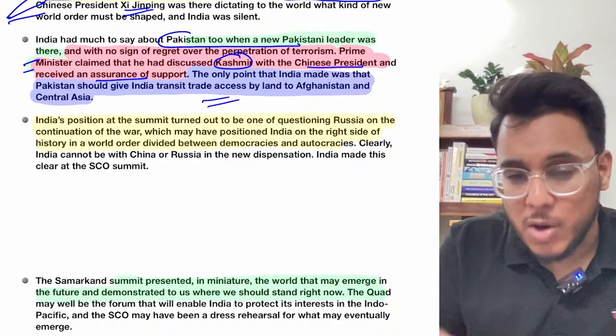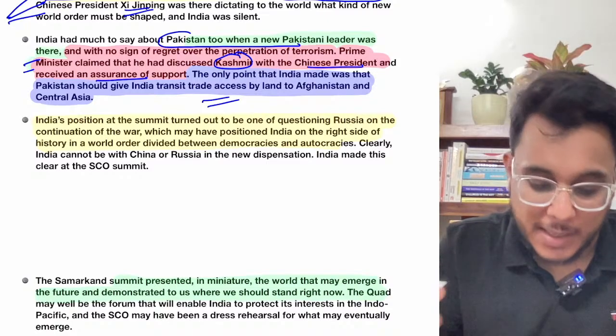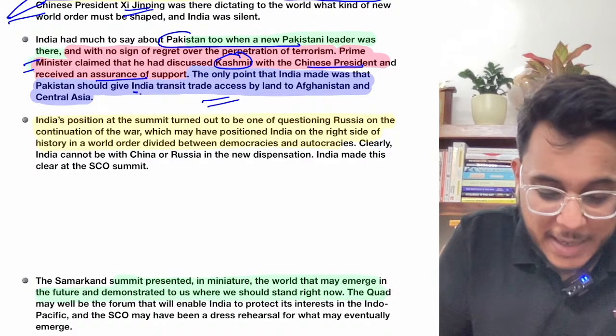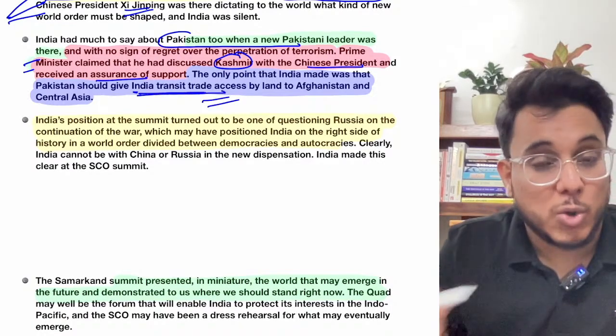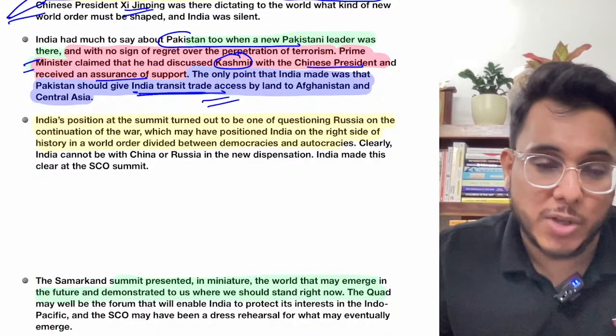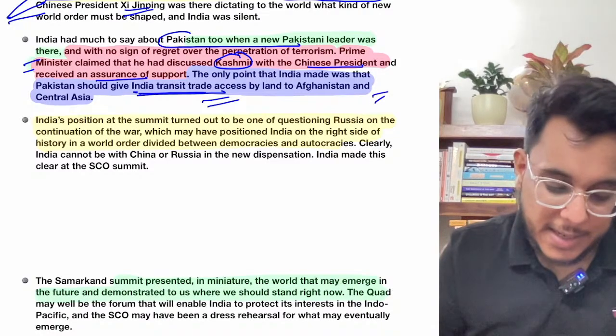At the SCO, India made only one request to Pakistan, that Pakistan should provide India land access to Afghanistan. We want to provide humanitarian aid to Afghanistan. We want to reach Afghanistan, so the land access should be provided by Pakistan. This was the only expectation that India laid out.